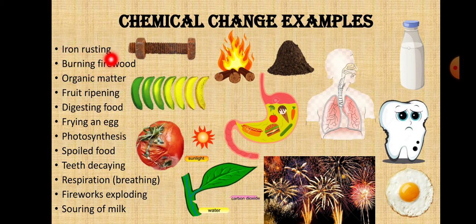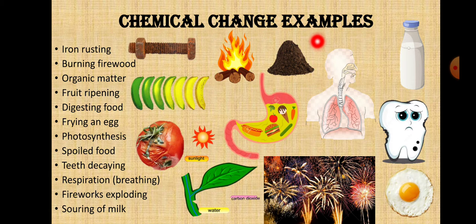Okay, now we will see some examples of chemical changes. Rusting of iron: when you keep iron things outside, they react with the oxygen in the moist air, and a brown coating forms on iron objects. This formation of a brown coating on iron objects is known as rusting. And burning wood, as I told you, turns into ash and cannot go back to the wood again. This type of change is a chemical change.